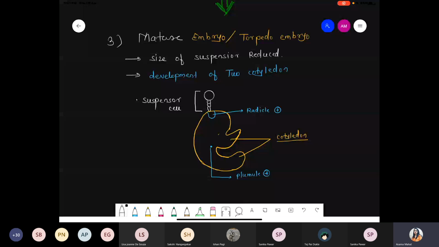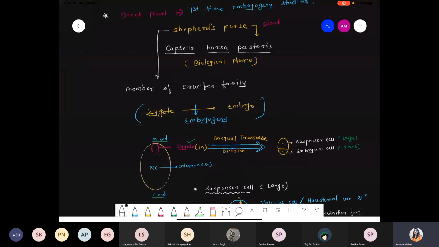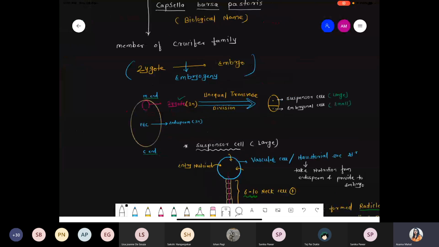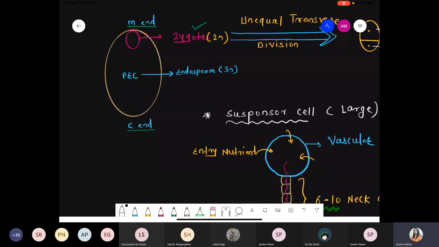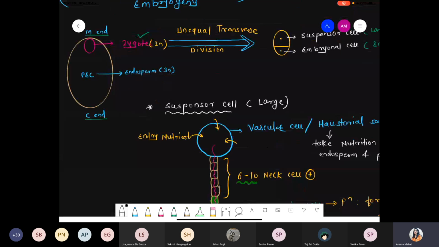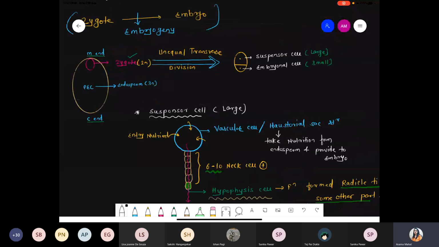Okay, chalo. So quickly back to the pavilion, we'll start from the division pattern. Please listen very carefully. This is our product of double fertilization. Towards the micropylar end, there is a presence of the zygote. This zygote undergoes unequal transverse division, producing two cells, a large size suspensor one and a small size embryonic cell.